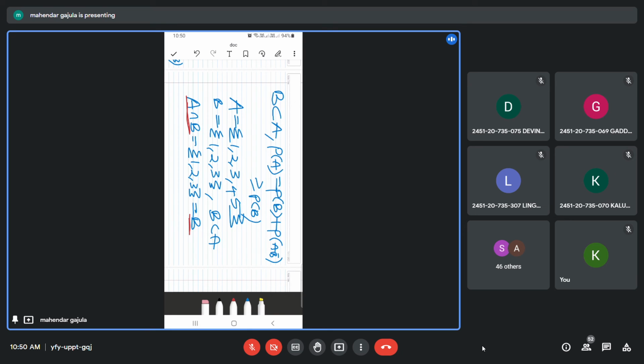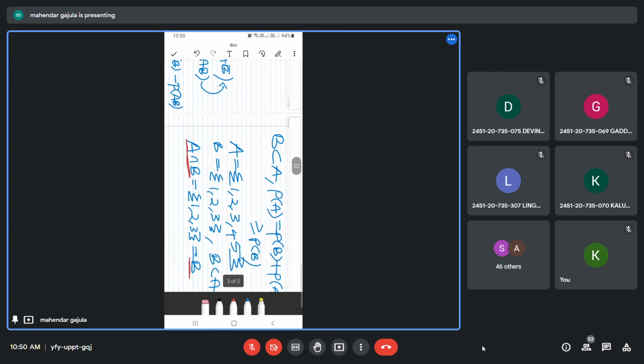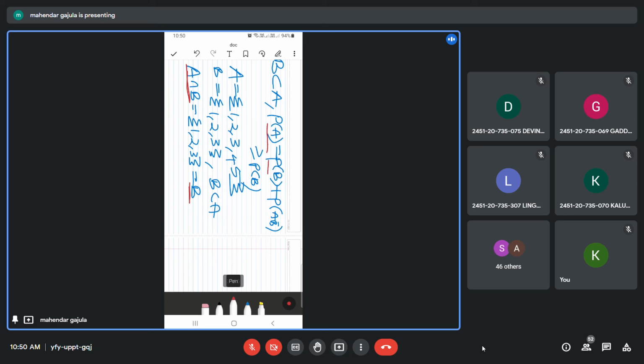Now, in the proof, there is a relation among A, B, A B bar. So I want to use AB and A B bar. I want to write A as AB union A B bar.